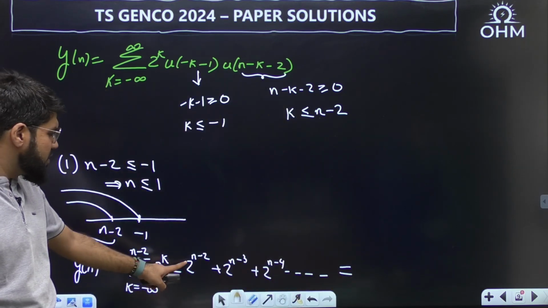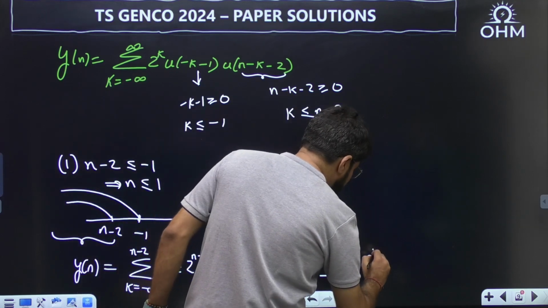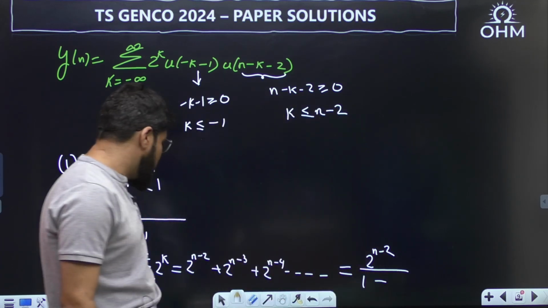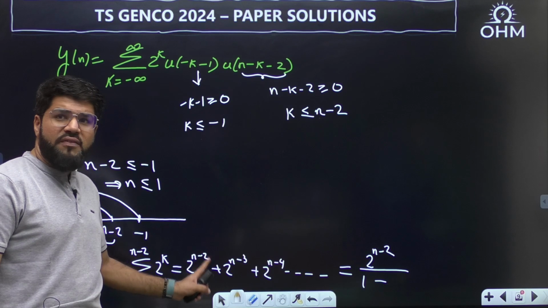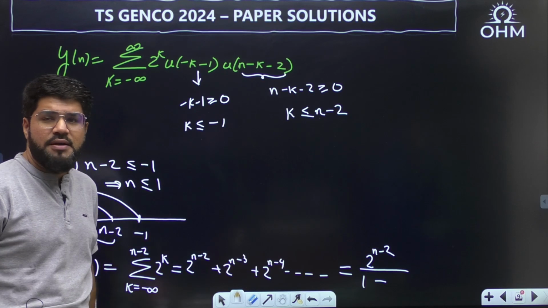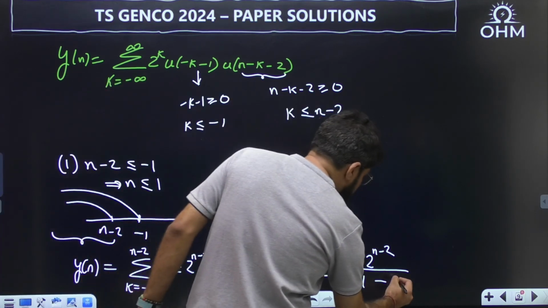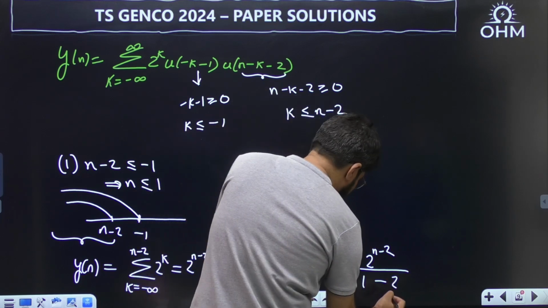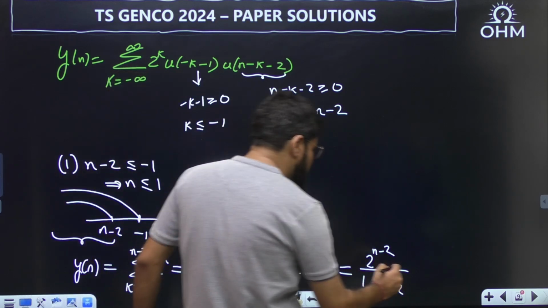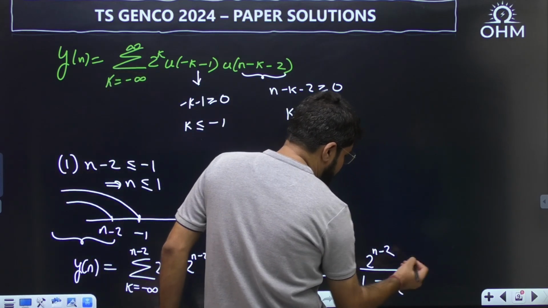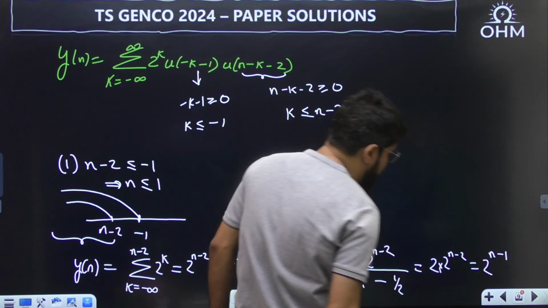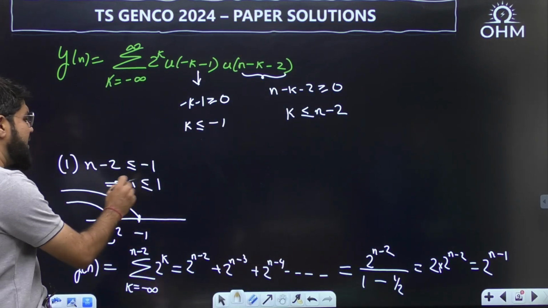What is the first term of the GP? 2 power n minus 2, divided by 1 minus the common ratio. What is the common ratio? Because we are going down, 2 power minus 1 is multiplied every time. So the common ratio is 2 power minus 1, that is 1 by 2, and since mod r is less than 1, the GP converges, otherwise it would not converge. One upon half will be 2, so twice 2 power n minus 2 can be written as 2 power n minus 1. So the answer is 2 power n minus 1 for n less than or equal to 1.